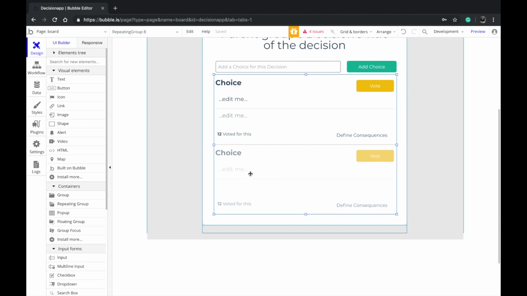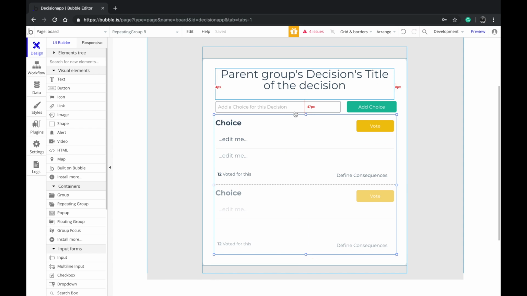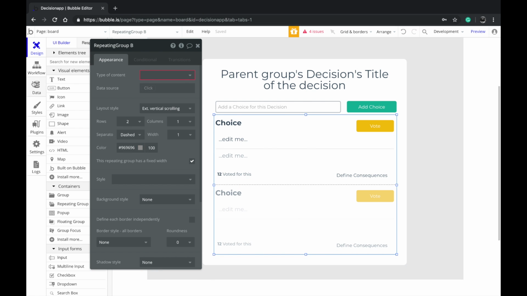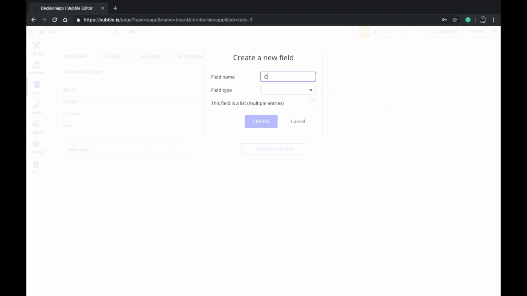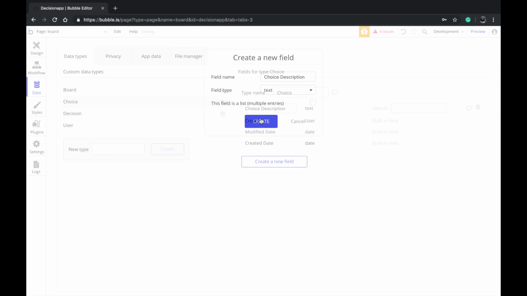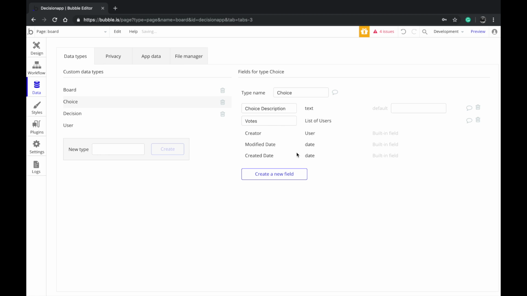Now let's go back to the repeating group that's inside of this repeating group. Now this is for choice. I think we need to create a new data type here. I'm going to call this choice. Let's call this a choice description, first thing, and the field type will be text. Each choice is also going to have votes, which is going to be users. Only the logged in users will be able to vote for it. So I'm going to make it a list of users.